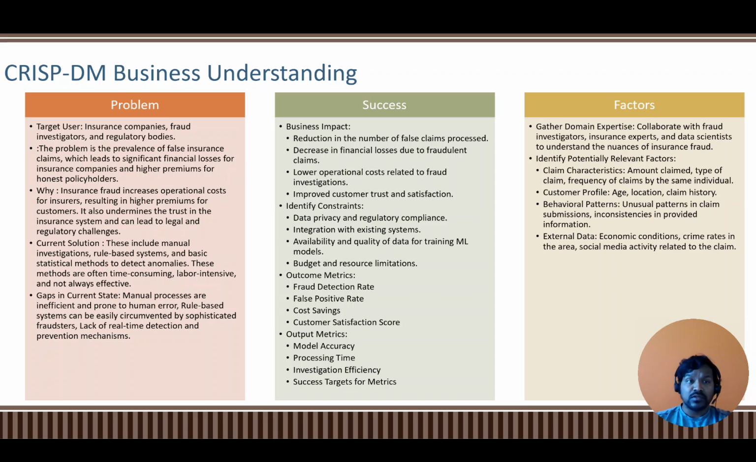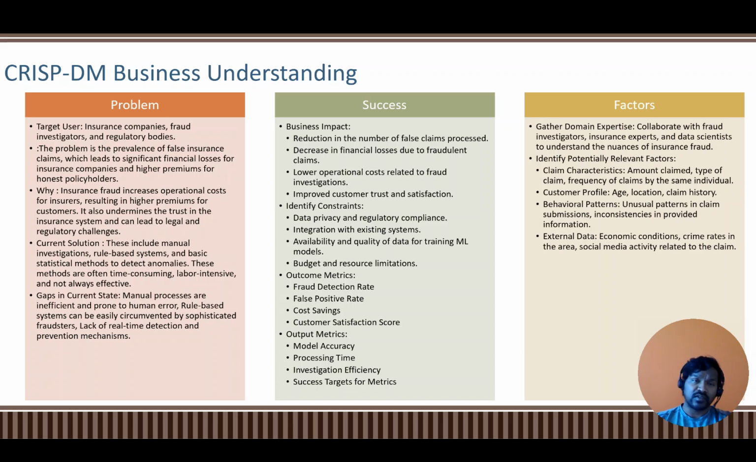So the current solution for this problem is manual investigation. There are some rule-based systems and some statistical methods for detecting anomalies. But these things are time-consuming, labor-intensive, and not always effective. So there are some gaps in the current state. Manual processes lead to error, rule-based systems can be easily overcome by fraudsters, and they lack real-time detection.